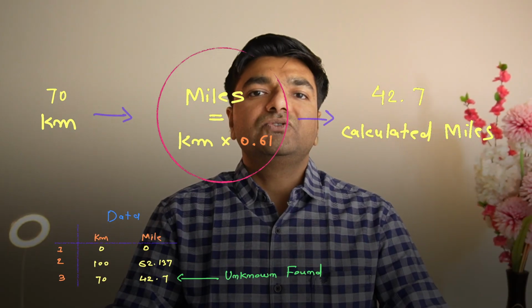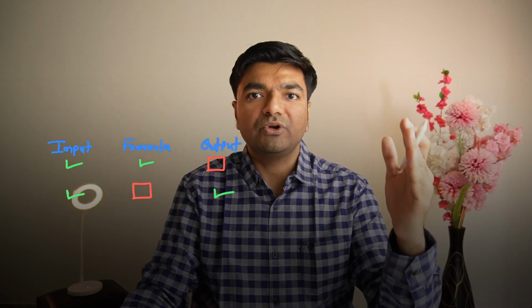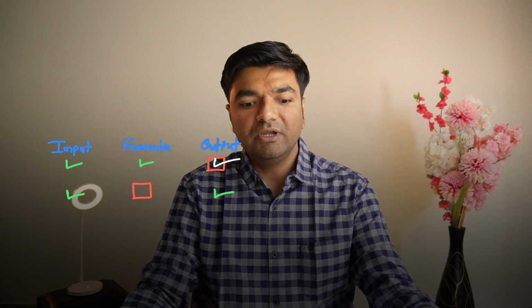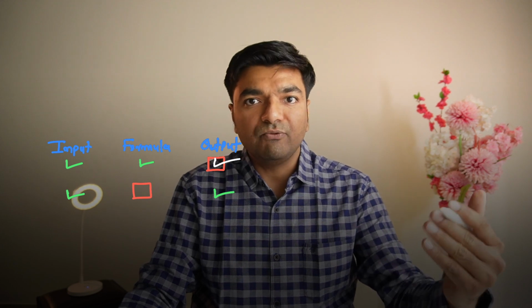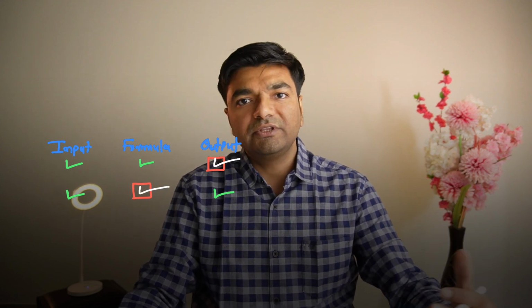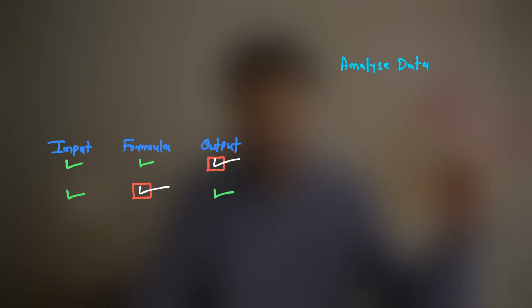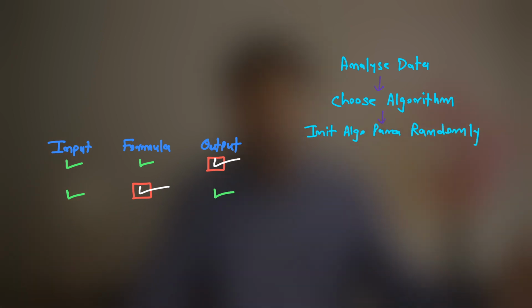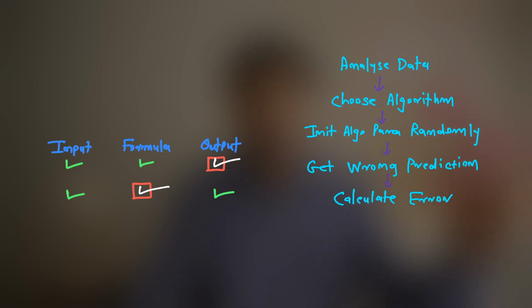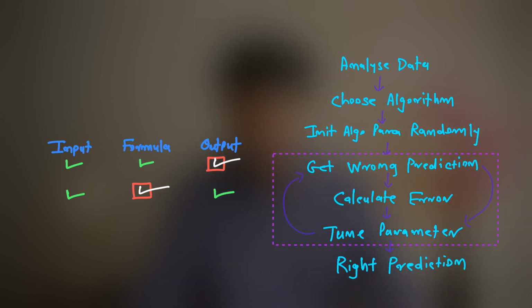So what has this exercise shown to us? Generally, if we have input and formula, then we can derive the output. But if we have input and we have output, then from the data we can also derive the formula. For this process, first of all we need to analyze the data. Then choose the appropriate algorithm. Then initialize the parameter randomly, and because of that we will get wrong output. From the wrong output we need to calculate the error and tune this parameter. This process needs to be repeated until we get the right prediction. And this process is also known as training.